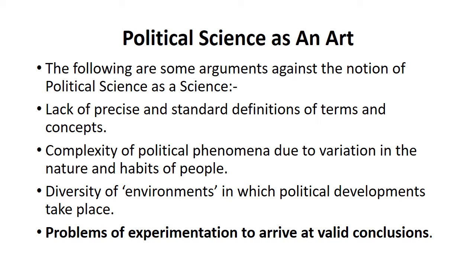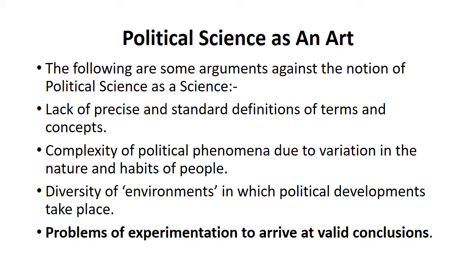The other and the most important argument is that there are problems of experimentation, and when there are problems of experimentation, the desired conclusions that are supposed to come out are not possible; those valid conclusions don't arrive. It is difficult for a political thinker to get those valid conclusions.